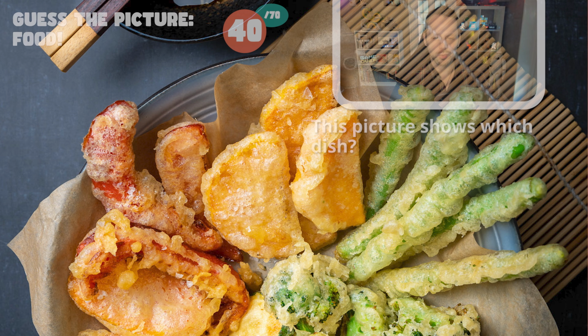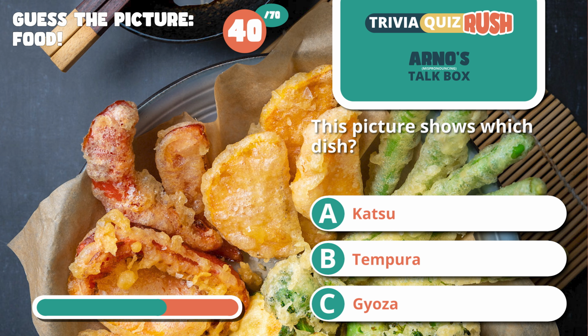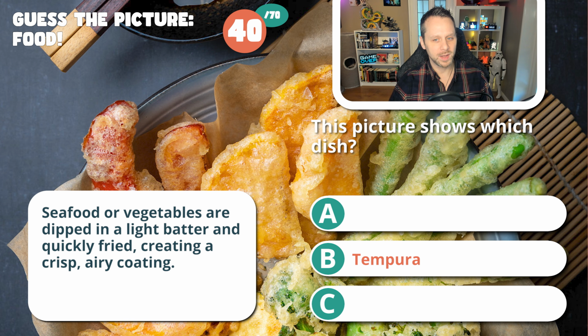40. This picture shows which dish. Is this katsu, tempura, or gyoza? And you got it right if you said tempura. Seafood or vegetables are dipped in light batter and quickly fried, creating a crisp, airy coating.